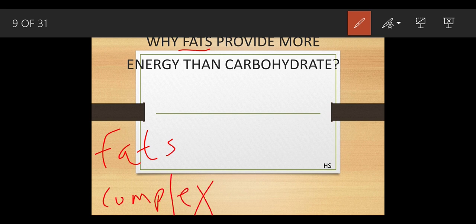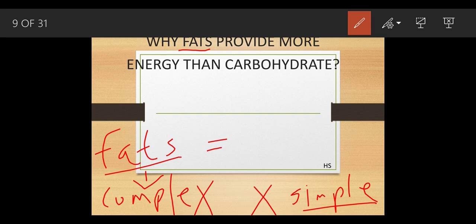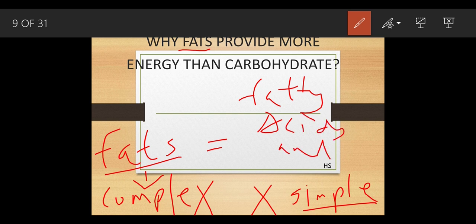What is the opposite of complex? The opposite of complex is simple. So as I said, fat is a complex substance. So what would its simple substances be called? They are called fatty acids and glycerol.